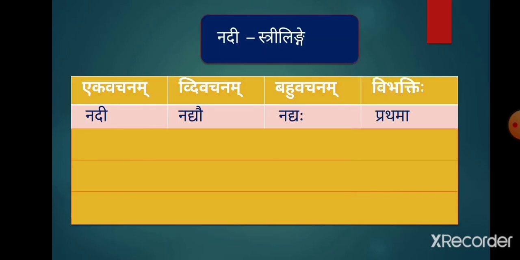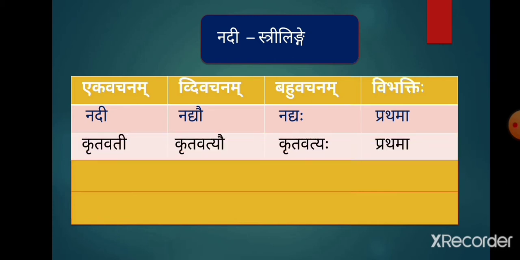In Strilingam, these forms are declined like nadi. The prathama vibhakti forms of the word nadi are nadi, nadyau, nadyah. The prathama vibhakti forms of the dhatuhu kru plus ktavatu pratyay form are krutavati, krutavatyau, krutavatyah.